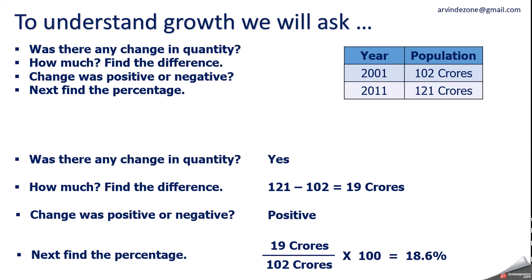Percentage is 18.6. Now we often use 2 words. One word is growth and other word is growth rate. If somebody asks what is the growth of population of our country between 2001 and 2011, our answer should be 19 crores. This is growth of population. But if somebody asks, what was the growth rate? Then we will write the percentage. We will say growth rate was 18.6%. So this is a basic difference between growth and growth rate.